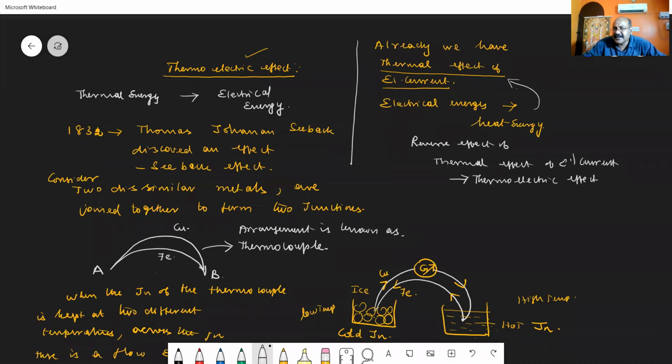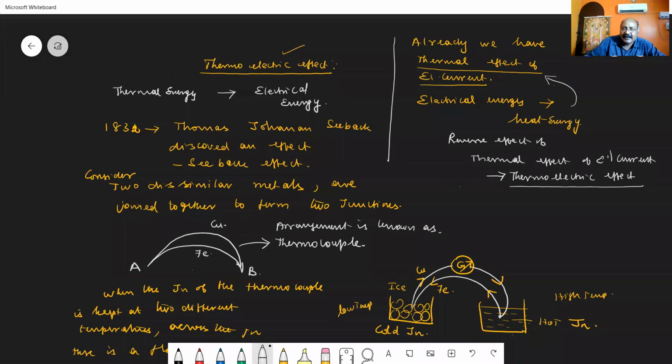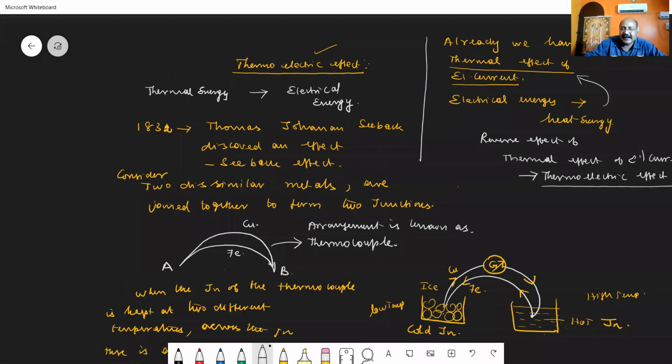When thermal energy is converted into electrical energy, we call that effect the thermoelectric effect, and that was studied in the year 1832 or in 1834. Correct. So it was Thomas Johann Seebeck who found out this effect called the thermoelectric effect or Seebeck effect.